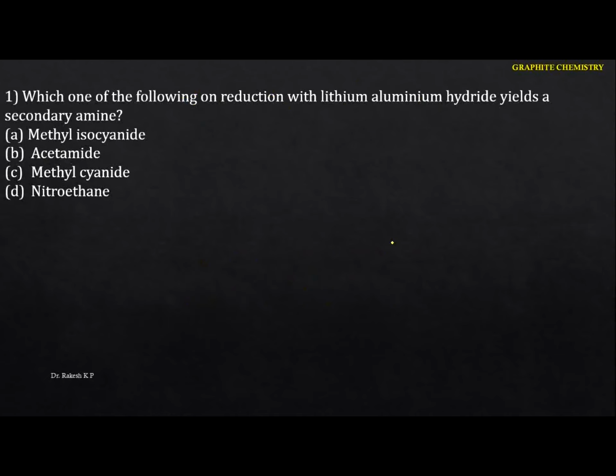Which one of the following on reduction with lithium aluminium hydride yields the secondary amines? Okay, let me write the particular reactions here. The first one is the methyl isocyanide. The next thing is the acetamide. This is the structure of the acetamide. And the next thing is the methyl cyanide. This is the methyl cyanide. The next thing is the nitroethane. So this is the nitroethane.